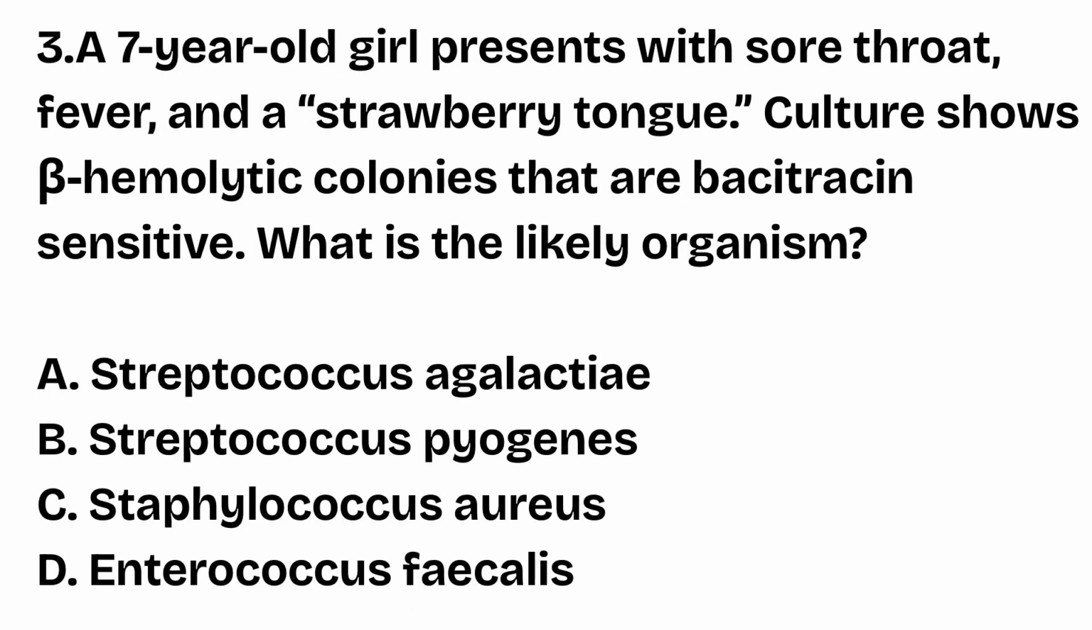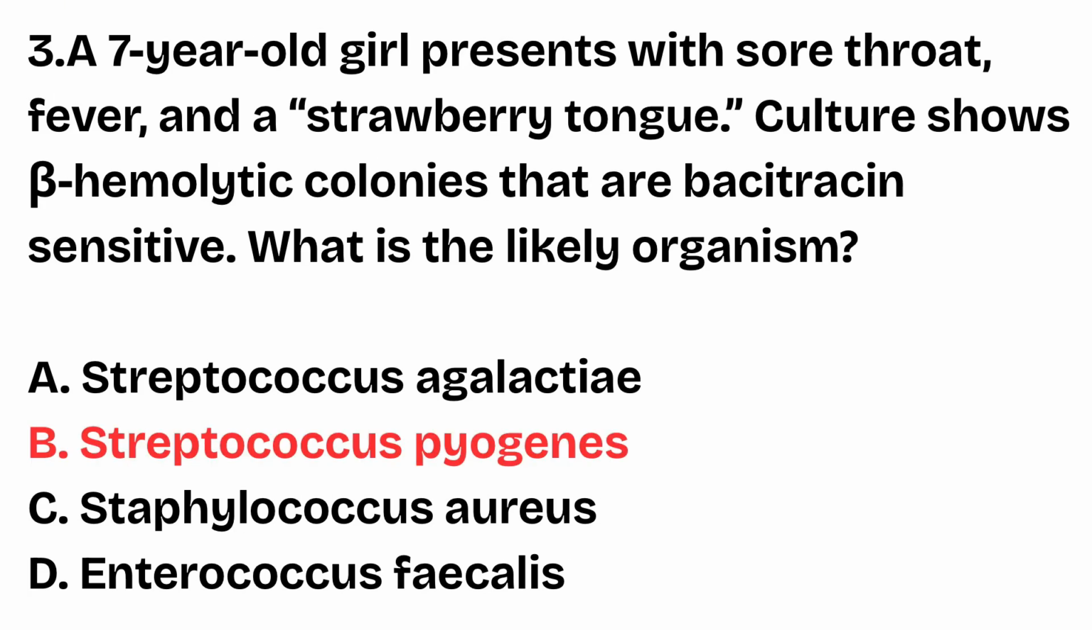A 7-year-old girl presents with sore throat, fever, and a strawberry tongue. Culture shows beta hemolytic colonies that are bacitracin sensitive. What is the likely organism? Streptococcus agalactiae, Streptococcus pyogenes, Staphylococcus aureus, Enterococcus faecalis. The right answer is option B, Streptococcus pyogenes.